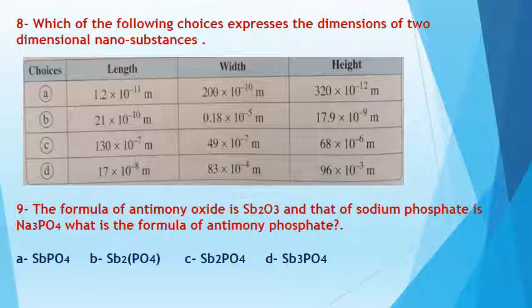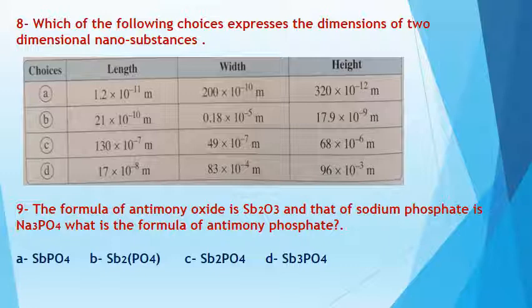Yes, this is a nano substance. 200 multiply 10 power -10. This is also nano. 320 multiply 10 power -12. This is also nano. So number A has three-dimensional nano substance, as the length is nano, width is nano, and height is nano. So A is the wrong answer.